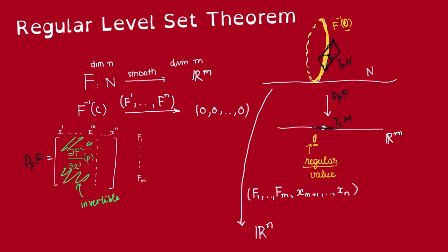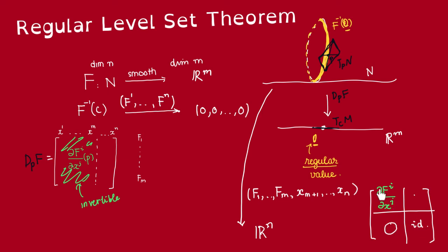And to do so, via the inverse function theorem, it suffices to show that the Jacobian of this is invertible. The Jacobian matrix of this is just this green matrix here on top. This is a block triangular matrix, with an identity here, because here we're differentiating the x_{m+1}, ..., x_n with respect to themselves. And in this corner, we're differentiating these with respect to these, so it's all 0.